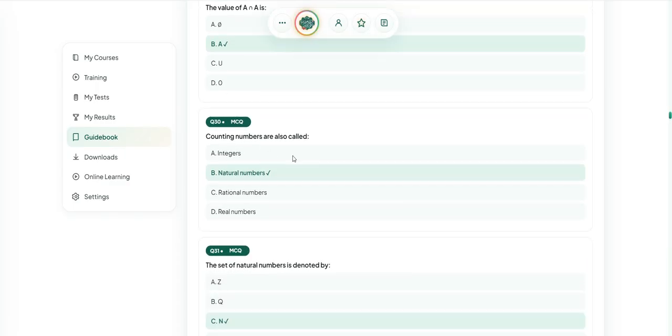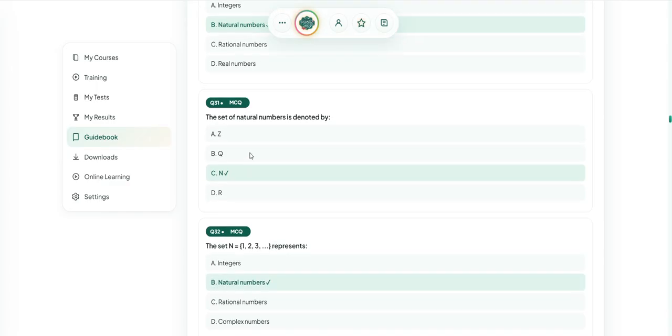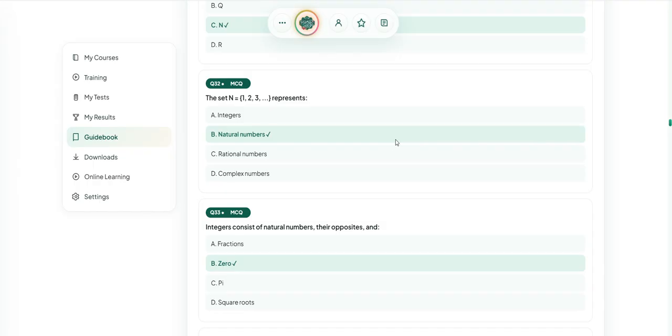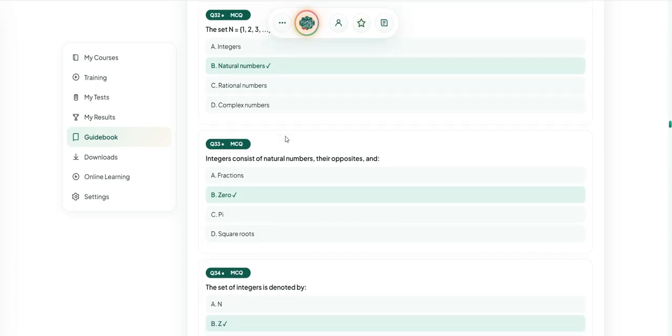Counting numbers are also called natural numbers. The set of natural numbers is denoted by capital N. The set N equal to {1, 2, 3, ...} represents natural numbers.